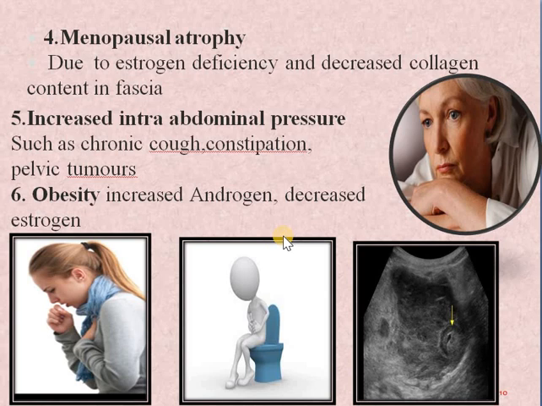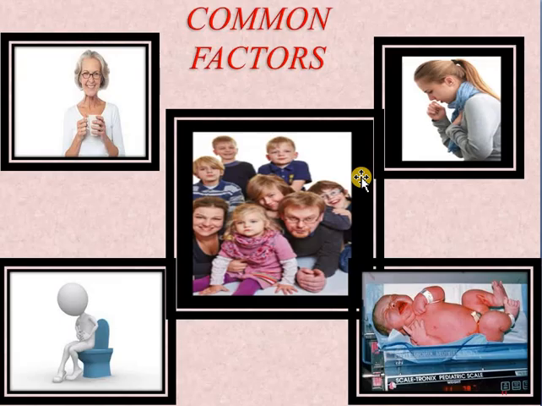So now we know the main common factors responsible for this. Mainly it is old age due to estrogen deficiency, grand multipara, and vaginal delivery of a macrosomic baby.